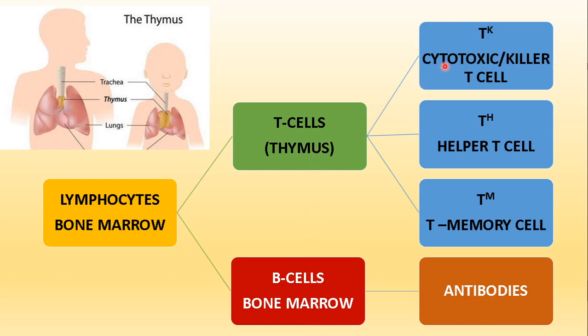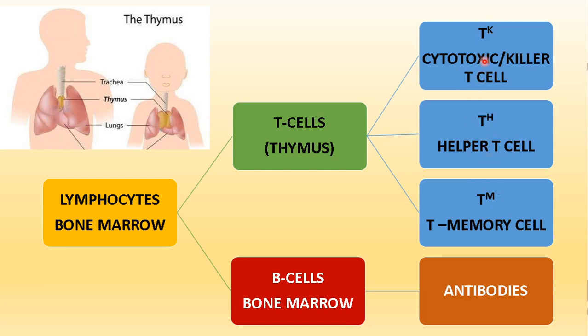Furthermore, T cells can be categorized into three types: cytotoxic or killer T cells, helper T cells, and memory T cells. So three types of T cells are produced. Now, whenever the body encounters a germ, T cells, the cell-mediated immunity, will be the first to get activated. T cells will recognize the antigen and instantly modify themselves to develop into these three types: cytotoxic, helper, and memory.